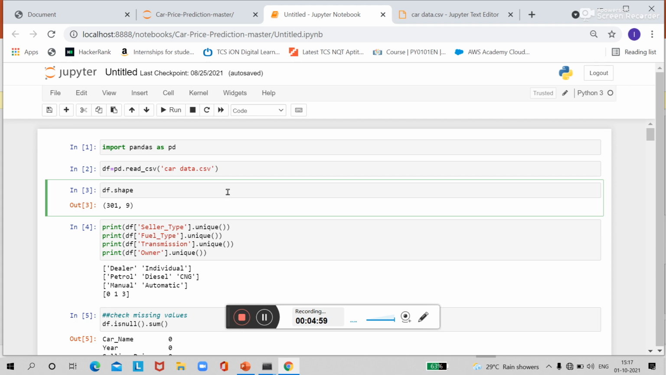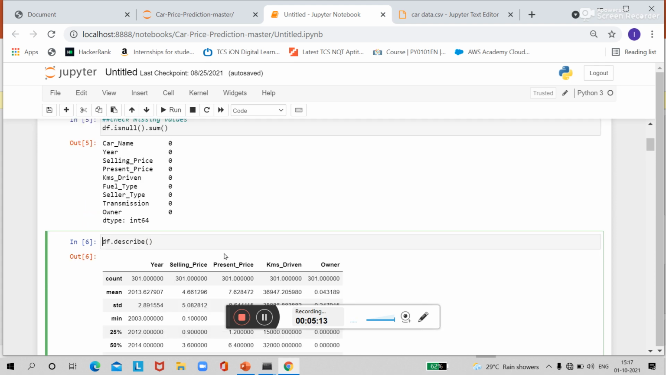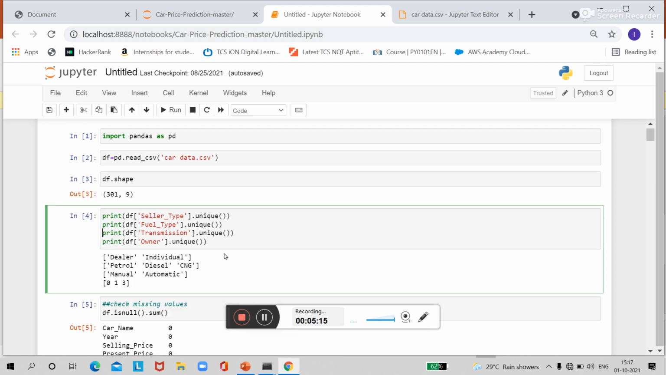This function gives me an idea about the size of my data set. So you can see here there are 301 rows and 9 columns in my data set. Now we are predicting the selling price of a car based on these features, that is seller type, fuel type, transmission and owner. So I have printed here the unique values for these features.